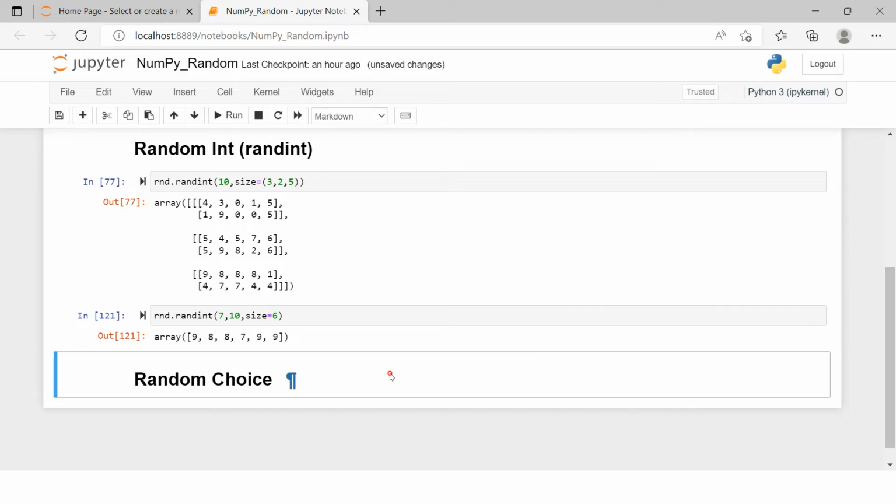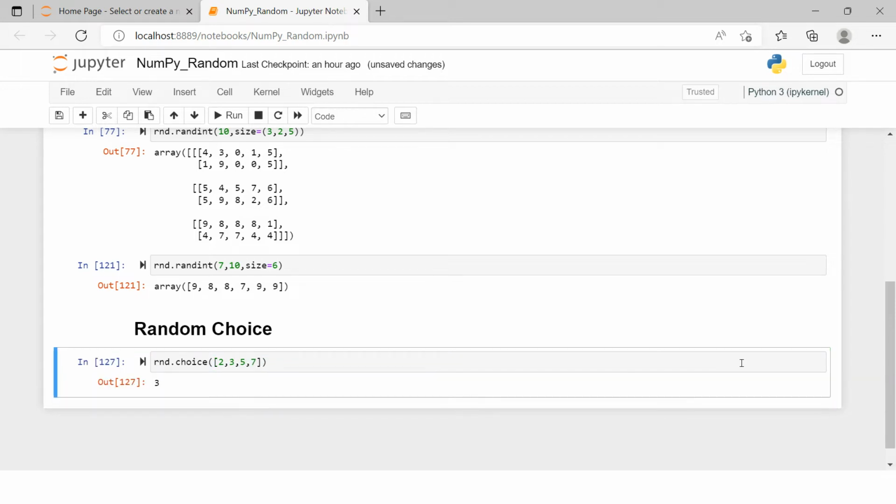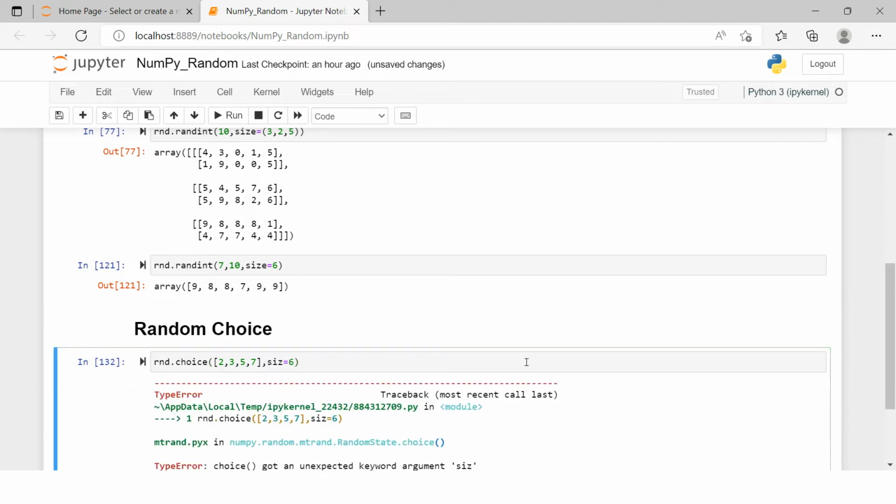Now after that, it says that you can generate random numbers of your choice. How can we do that? For that, rnd, which is the alias of random, and you're going to say choice, and into that you provide a list of numbers, let's say this, and you just hit enter. It will always give you a number from this list only. Now if you want, you can specify a size as well, right? So here you can say, let's say 6, and you hit enter. Sorry, it will be 4 only. It's a spelling error, sorry.